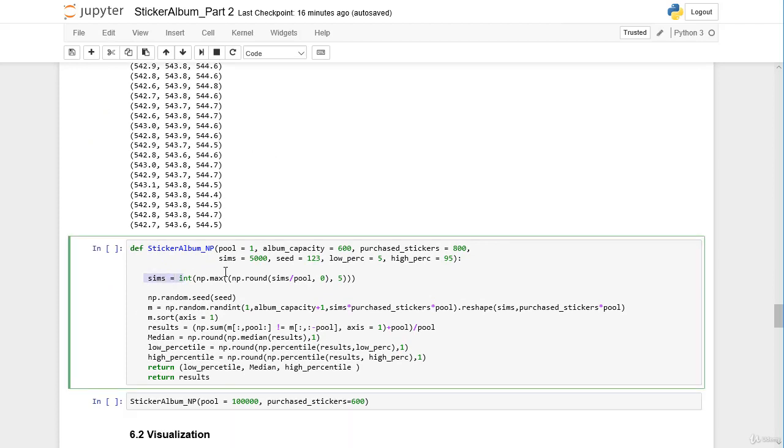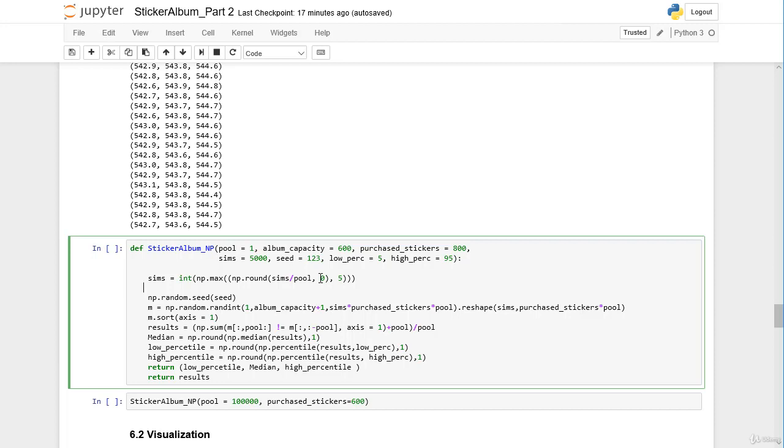And we introduce this line. What the line actually does is recalculate the simulations. In the function header we pass the amount of simulations of 5,000. And here we are recalculating the amount of sims depending on the size of the pool. We are dividing the amount of simulations by the size of the pool, and then we round it to 0 digits because there cannot be fractions of simulations.